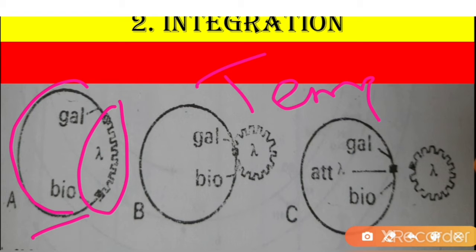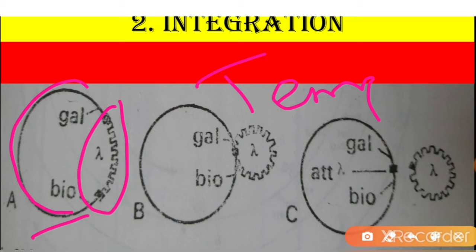Bacteria containing prophages are called lysogenic bacteria. Viruses whose chromosomes become prophages are called lysogenic viruses. The prophage can be caused to enter the lytic cycle by inducing agents such as ultraviolet rays, X-rays and mitomycin. This process is called induction and results in the release of the prophage from the bacterial chromosome. In this figure we can observe the integration and the excision of the lambda phage genome from the E. coli chromosome.